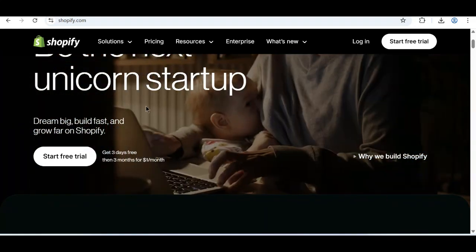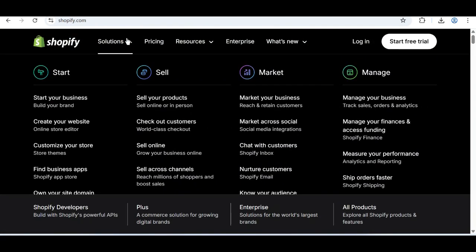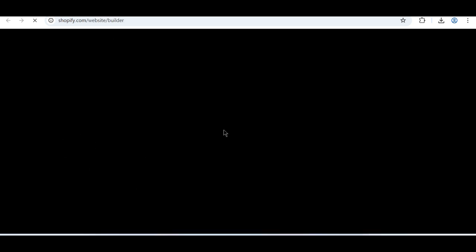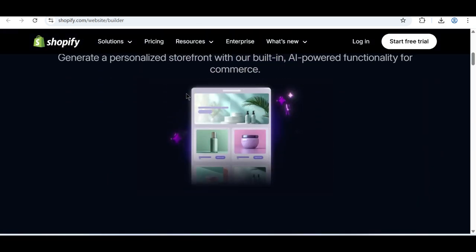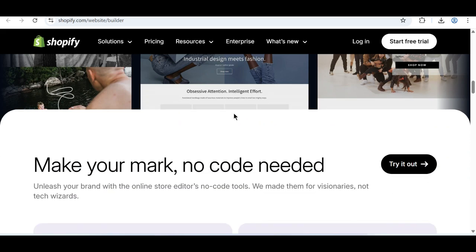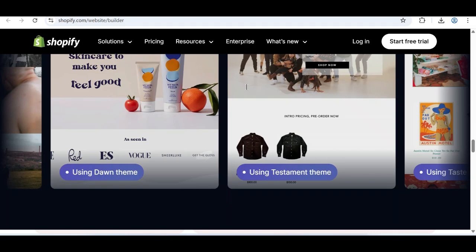So as you can see, Shopify provides different kinds of services. If you come to the solutions page, you'll understand that you can start your business and build your brand. You can create your online store with Shopify. If you click on this, for instance, it opens the online store page, where you can start your online store. Once you get started by creating your online store on Shopify, you can list your own items and sell them while hosting your store on Shopify directly.